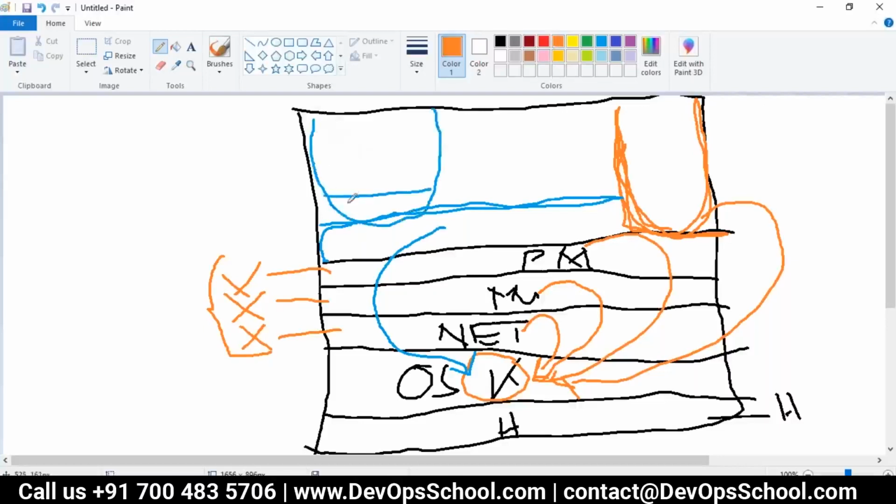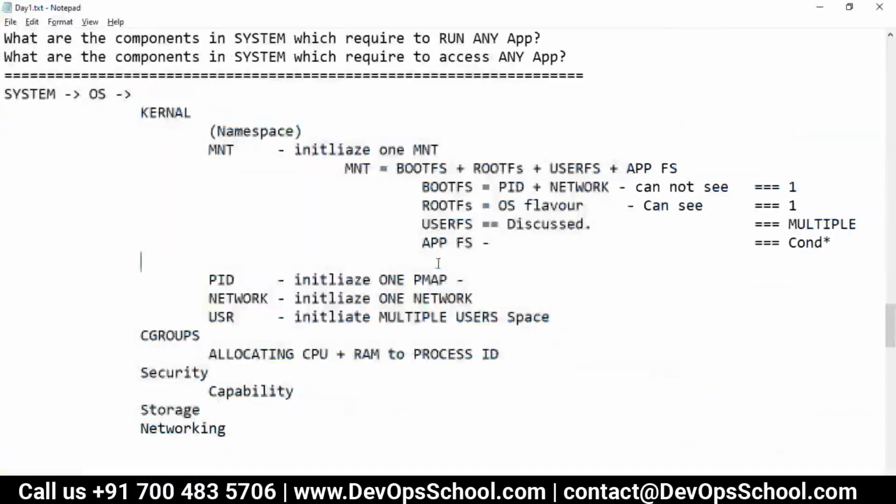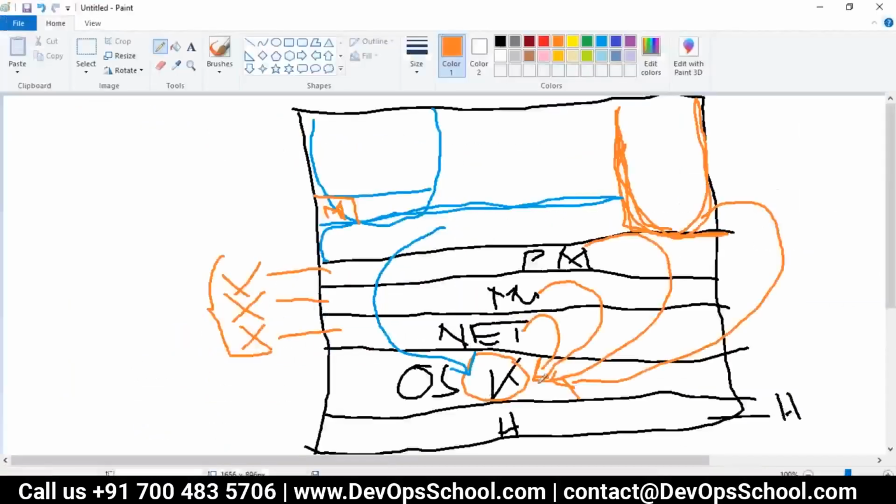And to that user, I will assign one MNT. MNT means root file system. Understand that, root file system. When I say MNT, where is that? MNT means from here, root file system, because the boot file system is hidden in the kernel here, remember. Here it's not the kernel, it's the MNT root file system. And then process map and network.